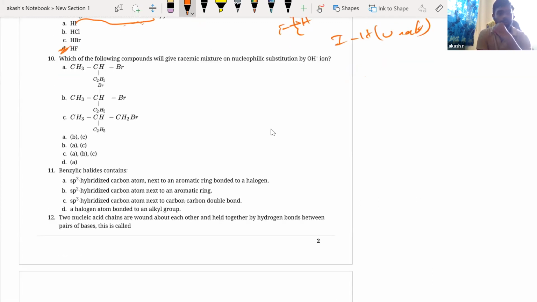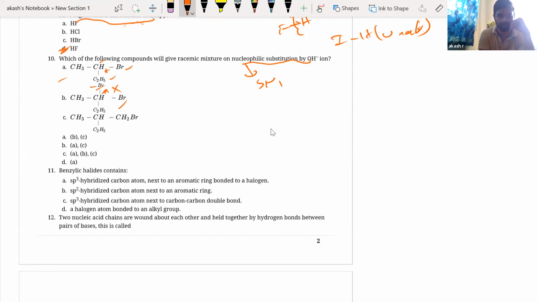Next, which of the following compounds will give a racemic mixture on nucleophilic substitution of OH minus? They're talking about an SN1 reaction. Which of the following will give me a racemic mixture? So I have to first identify the chiral center. Okay, so this is a chiral center, right? Because you see 4 different groups attached. This is also a chiral center, Br. Oh, this is not a chiral center.